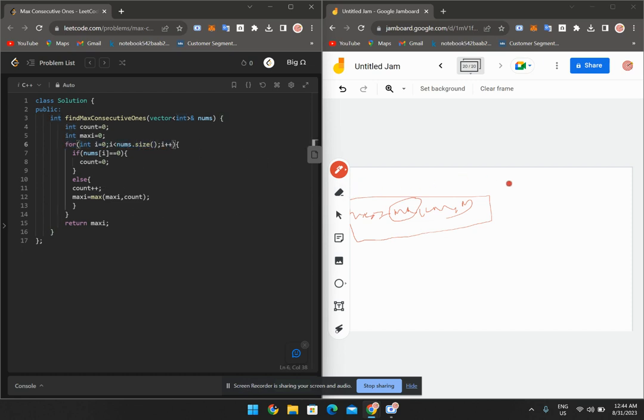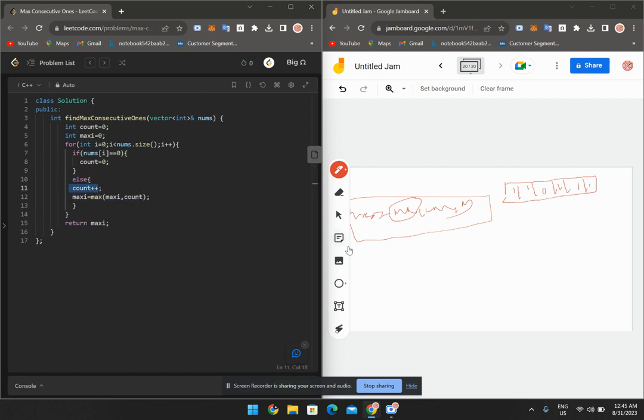If nums of I equal to 0. Now let's create a vector with elements 1 1 0 1 1 1. We will iterate over here. We check the condition: if nums of I equal to 0, it means the condition is not true, the condition is false, because nums of I is not equal to 0. We will move on to the else part.